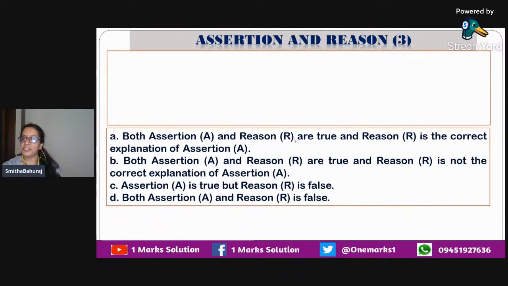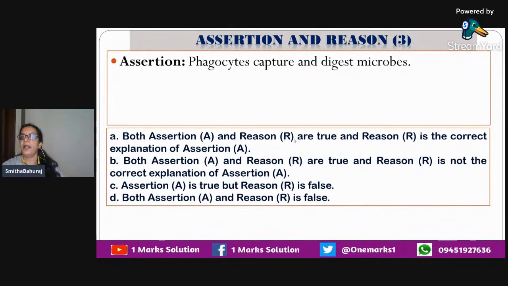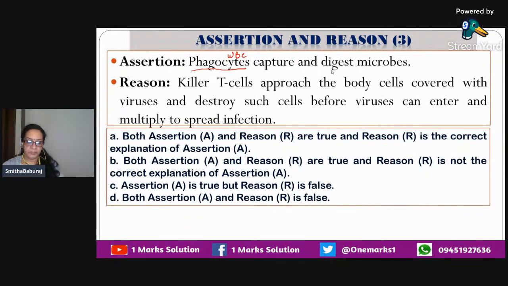Now the next question from the same chapter, that is question number 3. Phagocytes capture and digest microbes. So what are phagocytes? We can say that phagocytes are a type of white blood cells that use phagocytosis to engulf anything, whether it is bacteria or any foreign particle, dying cells, etc., to protect and clean the body.